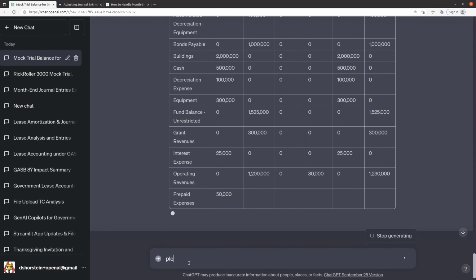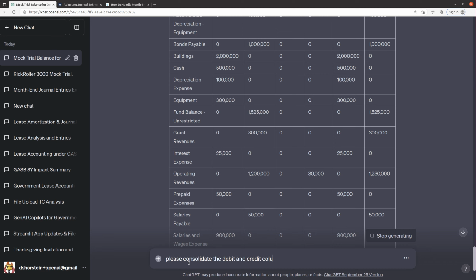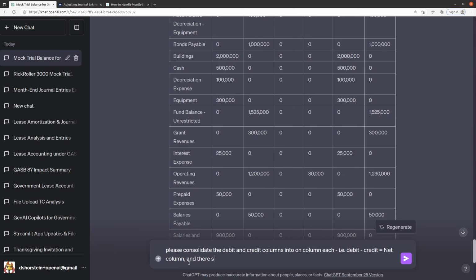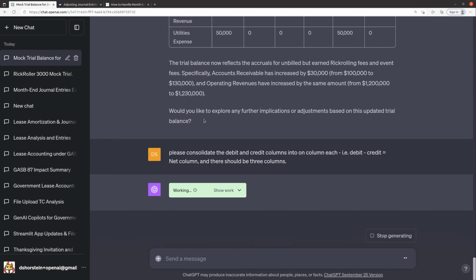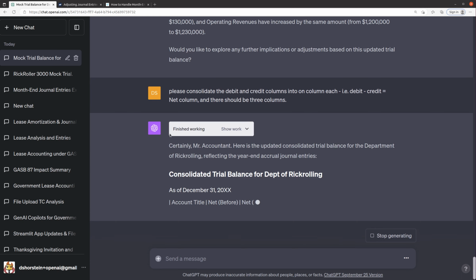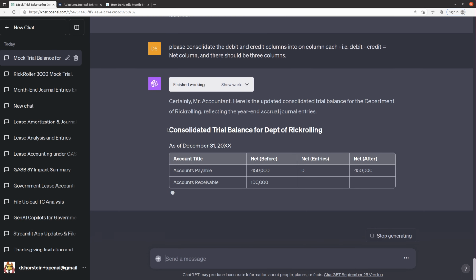So I'm going to say, please consolidate the debit and credit columns into one column for each trial balance, i.e. debit minus credit equals net column. And there should be 3 columns. Let's see if it's able to do this, because that would be a little bit nicer to be able to see it and check the numbers. And let's see if it's able to do it. So we've got net before, net entries, and net after.